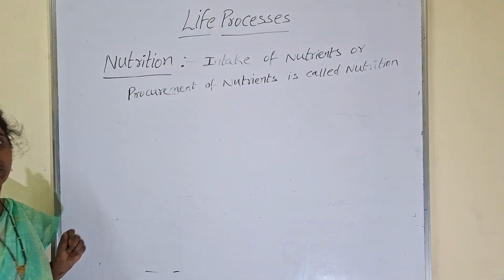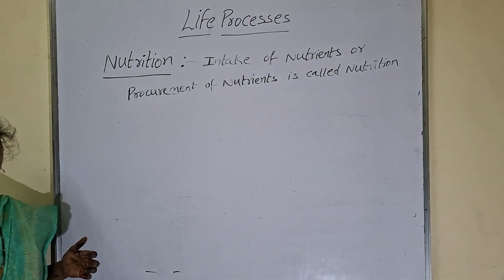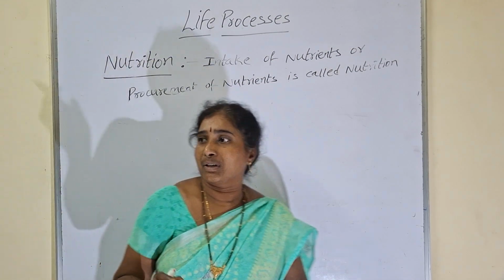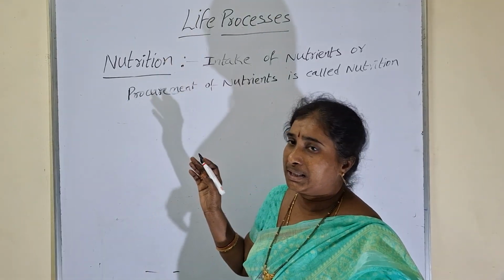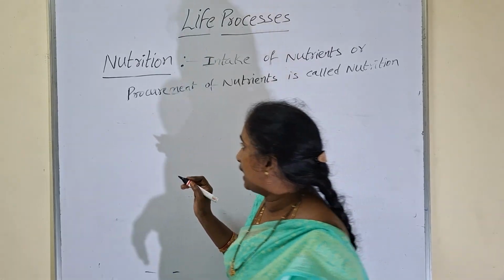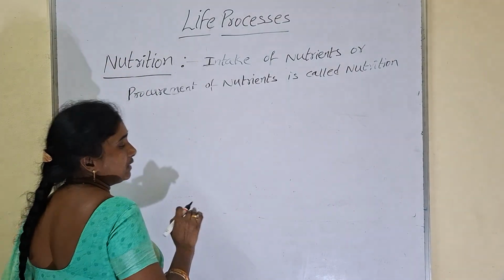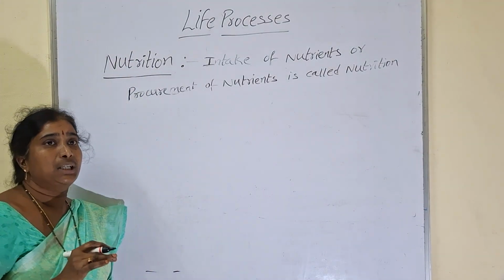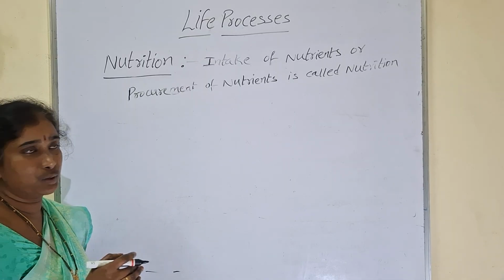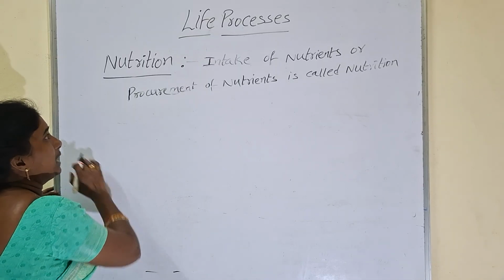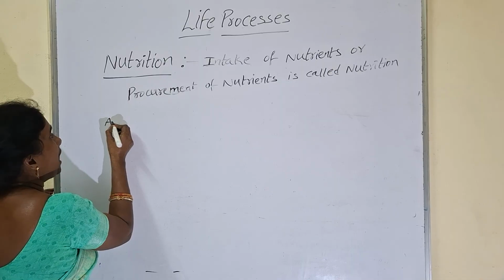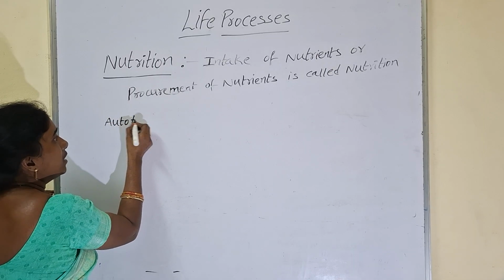Example, amoeba. If you take multicellular organisms, there is a division of work, so specialized organs will be there for taking food and for digestion also. In multicellular organisms, we can see different modes of nutrition: parasitic nutrition, saprophytic nutrition, and these all come under different modes of nutrition, in higher animals also. So first we will see autotrophic nutrition.